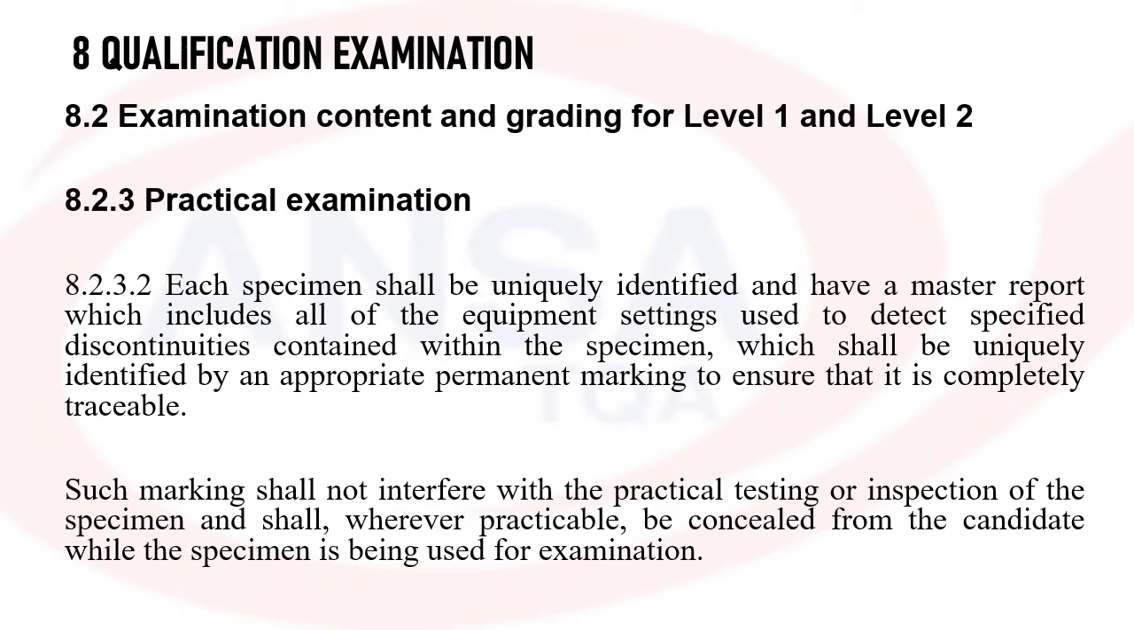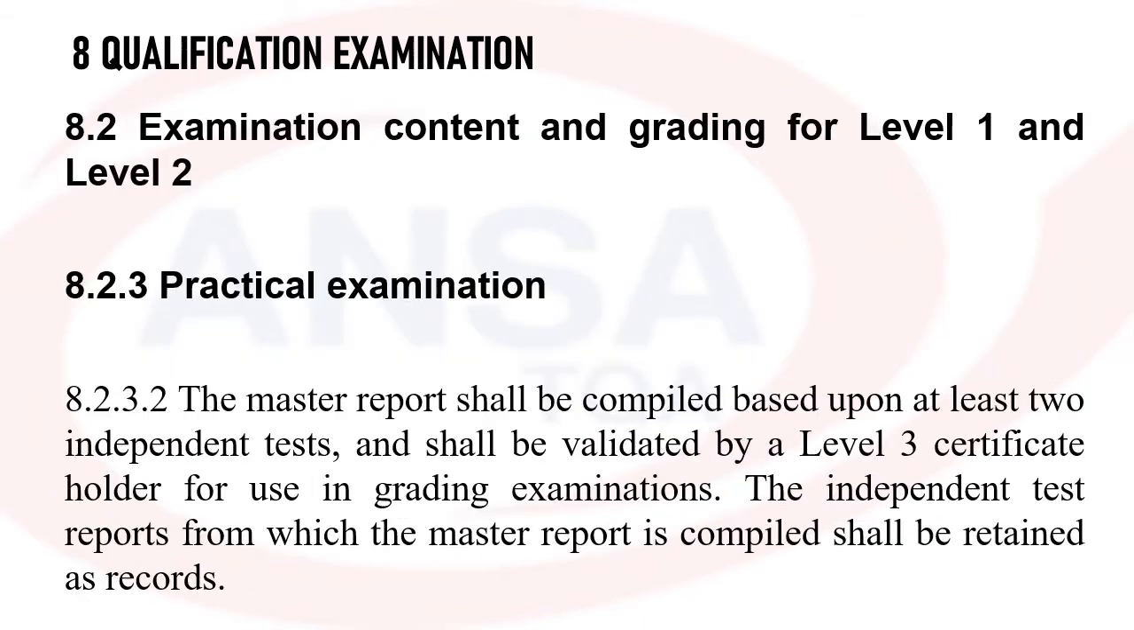Each specimen shall be uniquely identified, and there will be a master report which includes all the equipment settings to detect the specified discontinuities. The specimen shall be uniquely identified by permanent marking to ensure it is completely traceable. Such marking shall not interfere with the testing or inspection of the specimen by the candidate while the specimen is being used for the examination. If any marking is there, it should be concealed or hidden from the candidate when the specimen is taking the examination. Again, this is left to the certification body.